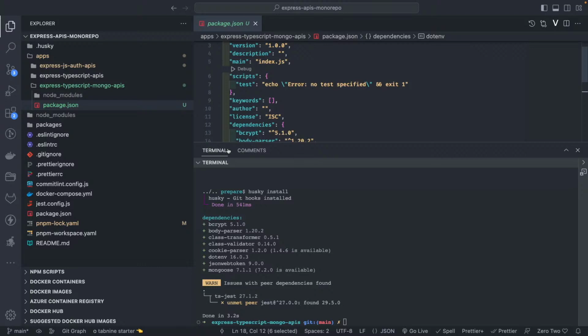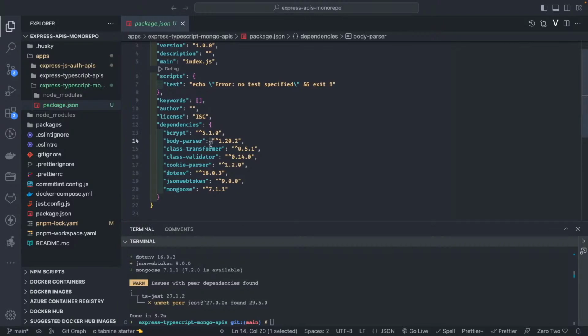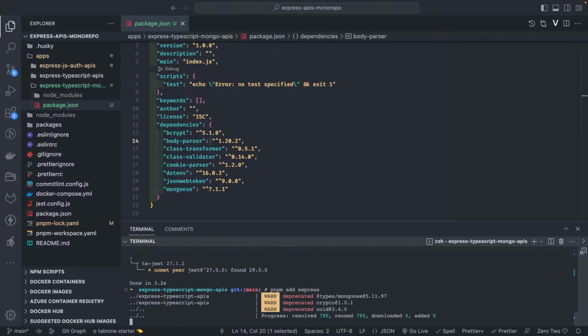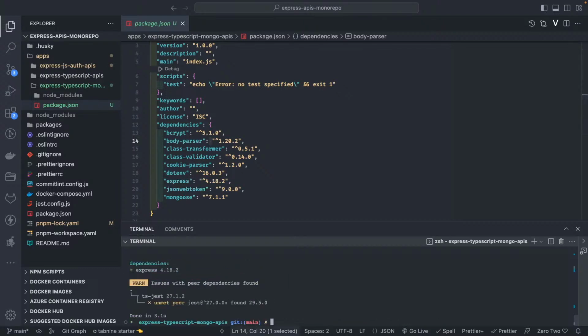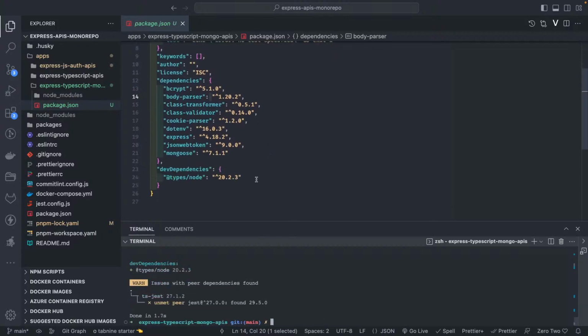I will zoom the code whenever needed. Here you can see all these dependencies, jsonwebtoken, express. Okay, we missed express, that is the main dependency. Okay, jsonwebtoken, dotenv, and then got it. So now we need to add the dev dependencies, and how do we do it? pnpm add, I think there is a -D we need to add. I will just play with this command and see if it is adding something in the dev dependencies. Yes, it is adding node, right?